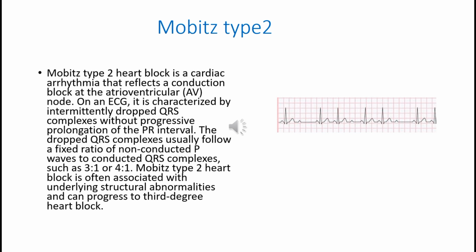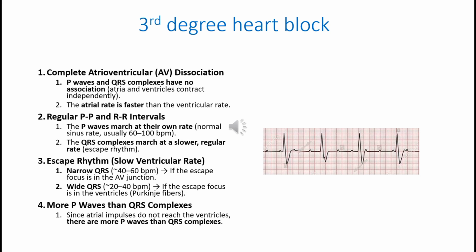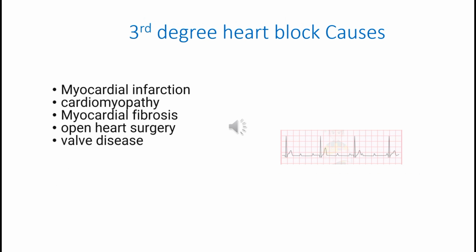Conduction block at atrioventricular node characterized by intermittent dropped QRS complexes, and treatment is pacemaker. Atria and ventricle beat independently and treatment is pacemaker. Most common cause is MI, myocardial infarction.